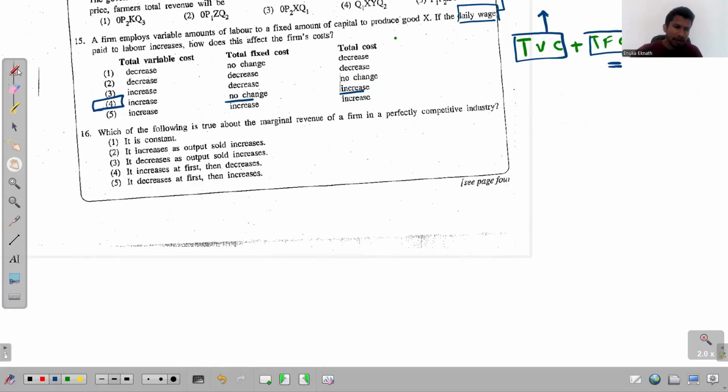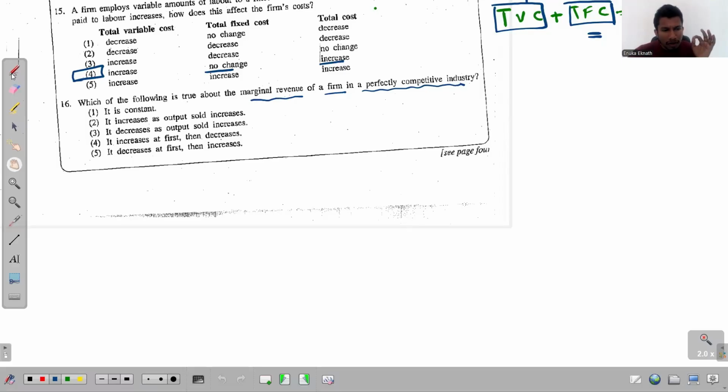The 16th question. Which of the following is true about marginal revenue of a firm in a perfectly competitive industry? So I think, yes, I remember. We discussed this exact same thing in the 2011 paper as well. But I'll explain that same thing once again to you.